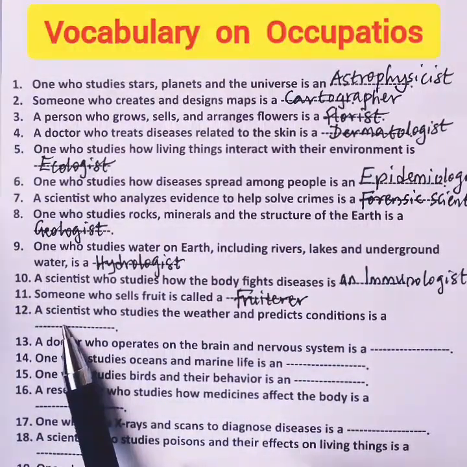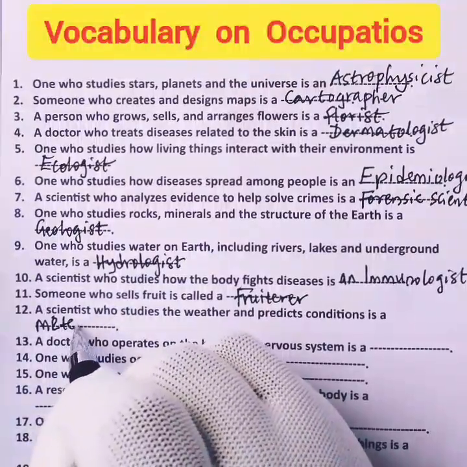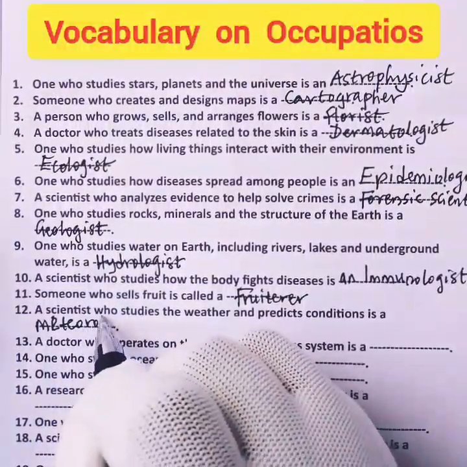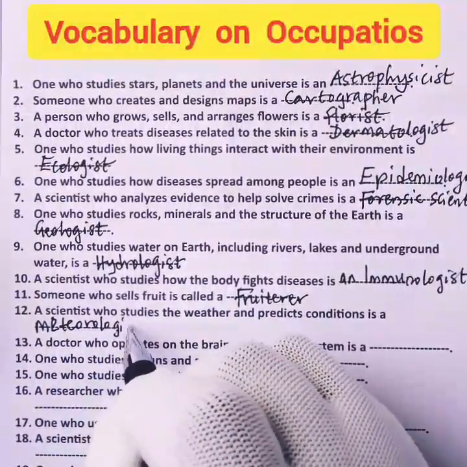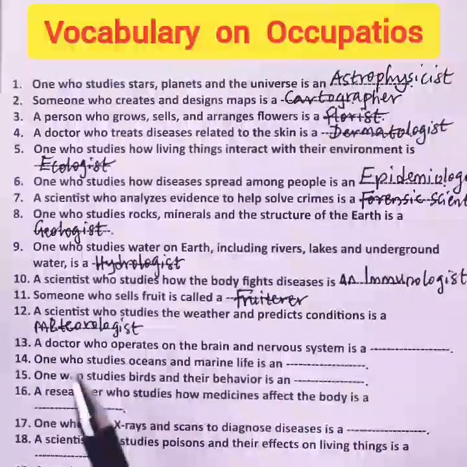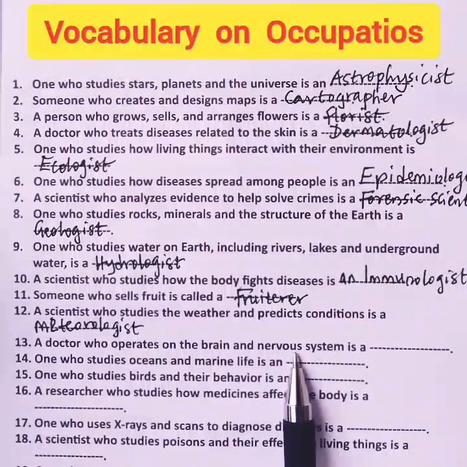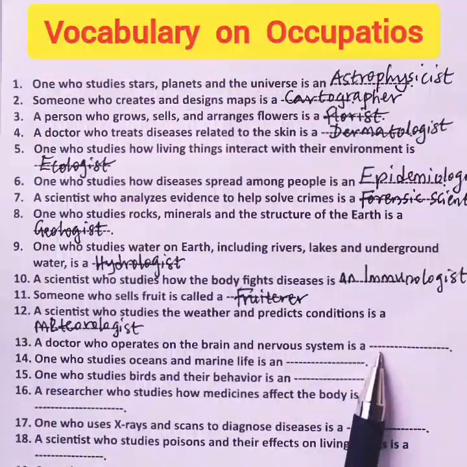12. A scientist who studies the weather and predicts conditions is a blank. What is the name called? He is called a meteorologist. Meteorologist.